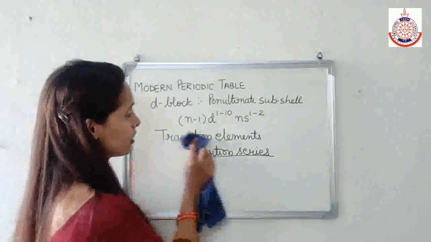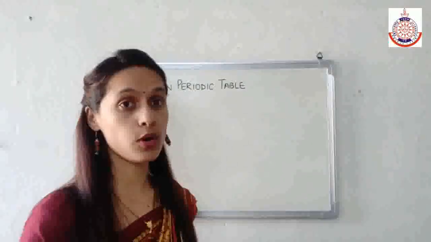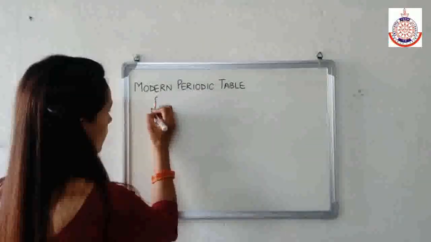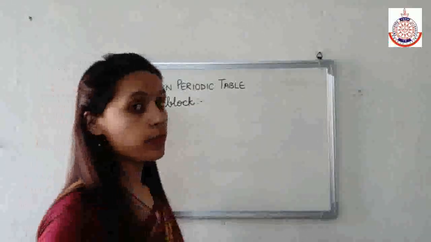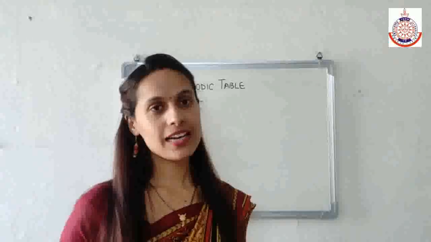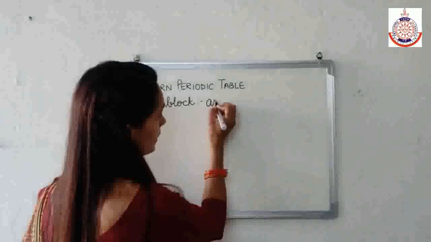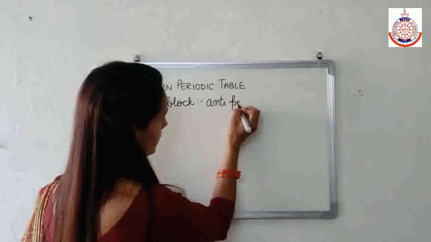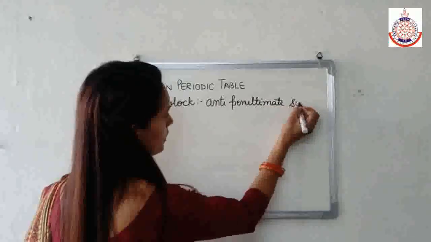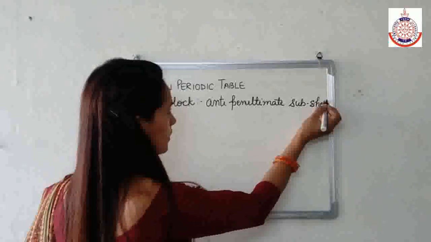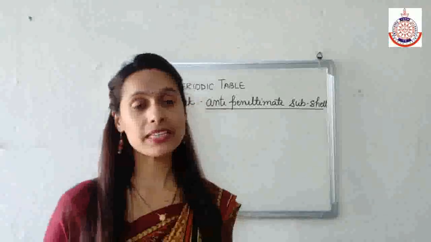Now we'll talk about the last block, that is F block. In F block, the last electron will enter the anti-penultimate subshell. Now what is the anti-penultimate subshell?